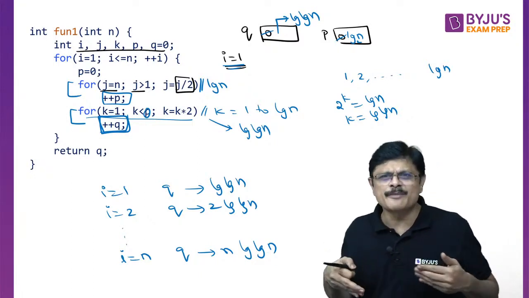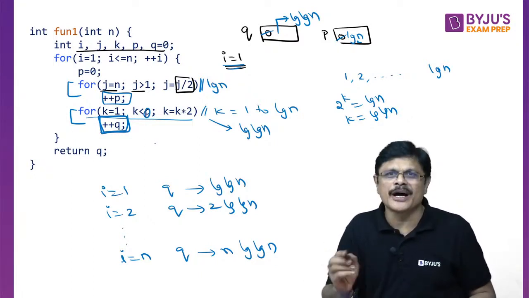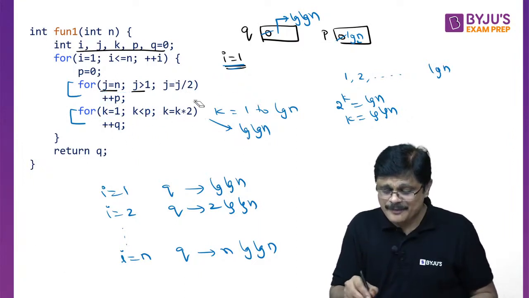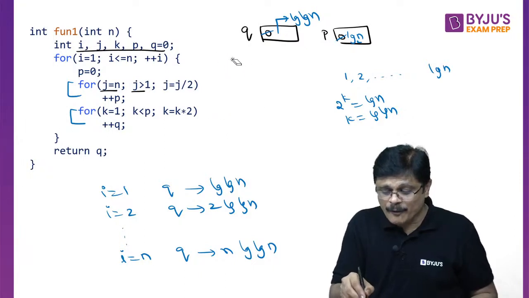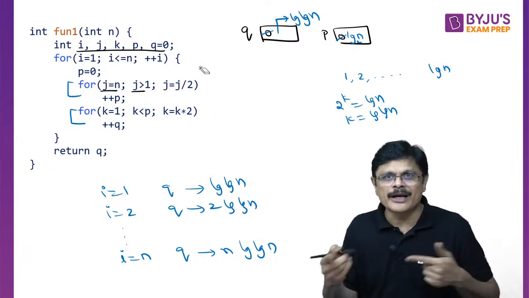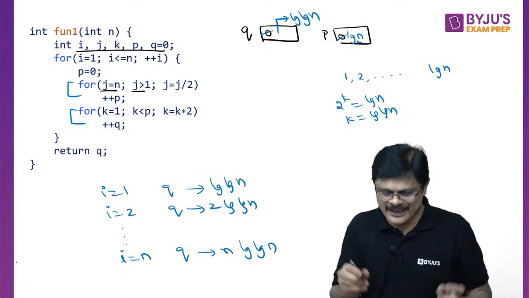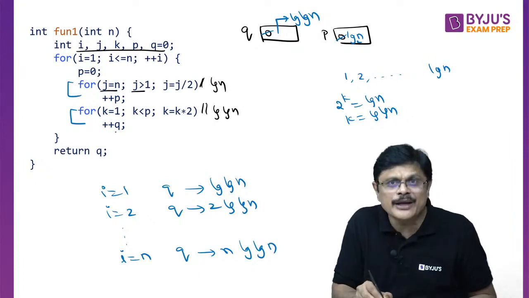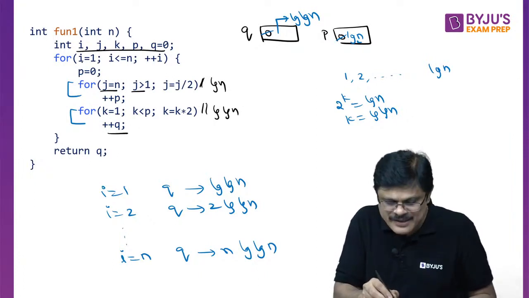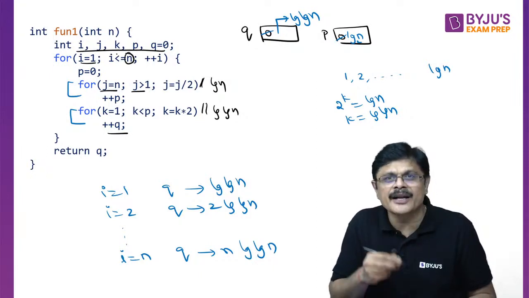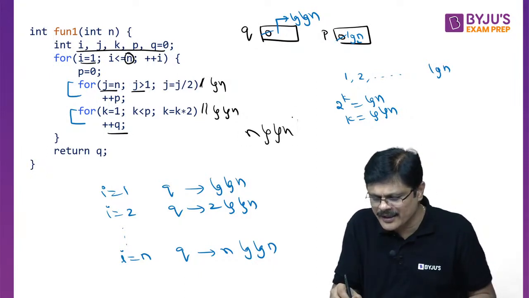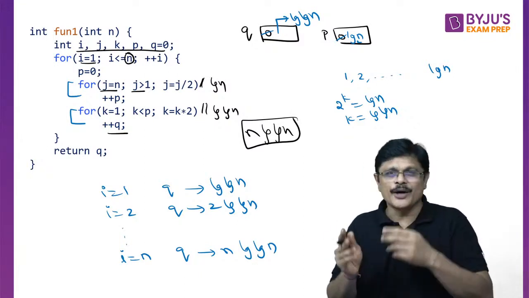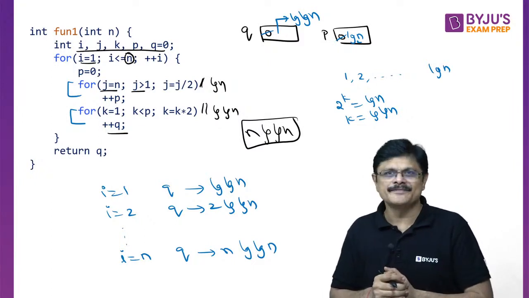Of course, we don't do it in this much detail, my dear friends. By looking at the loop, we should answer directly. Since I am teaching, I do not know what type of audience is here, so I gave the details. Actually, how do we solve it? This is log n and this is log n, so the q value by the end of the first iteration is log n. How many times are you iterating? n times. So it is n log n. You should directly answer it like this by looking at the loop. Am I clear? Hope you understand.